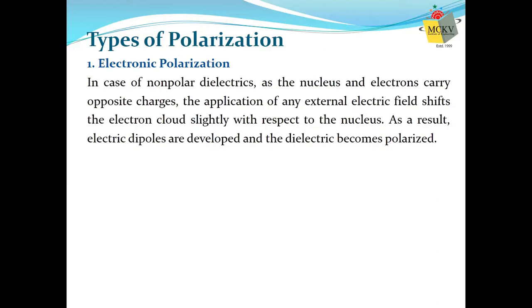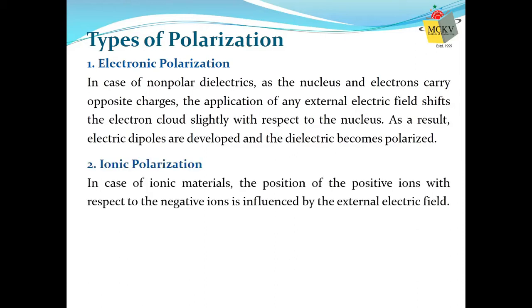So again, in electronic polarization, in the absence of any external field, the center of gravity of positive and negative charges coincide with each other. Now, when an external field is applied, the center of gravity of positive charge and that of negative charge get separated from each other and electric dipoles are created. That type of polarization is called electronic polarization.